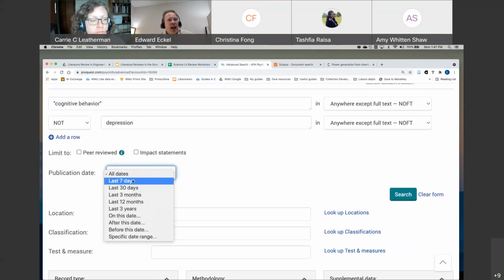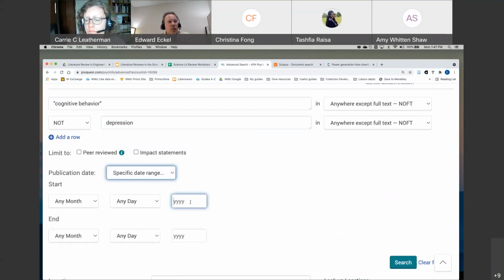Now, as far as date limits, in the Scopus database, the PsycInfo database, you'll see a publication date option down below. So I can limit to very recent materials, last 7 days, last 30 days, last 12 months, or a specific date range. So I could put in, I only want articles from 1995 to 2021, or maybe only articles from 1995 to 2010. Same thing with Scopus.